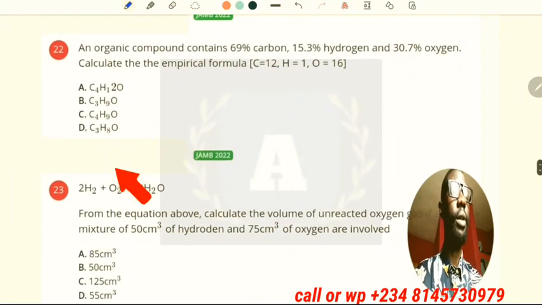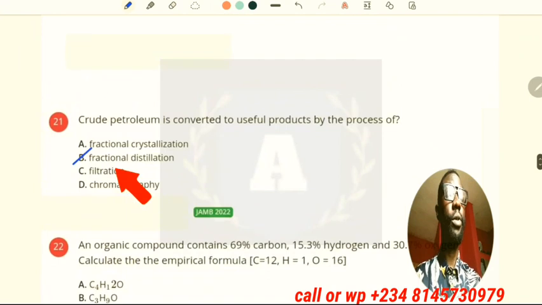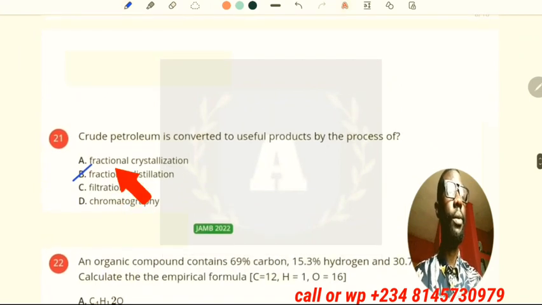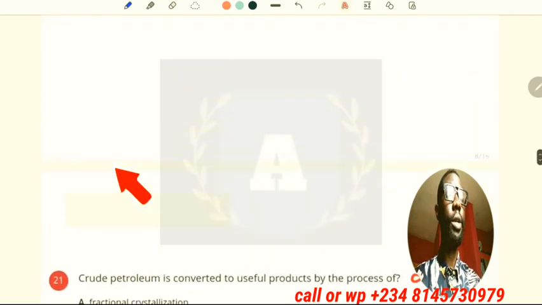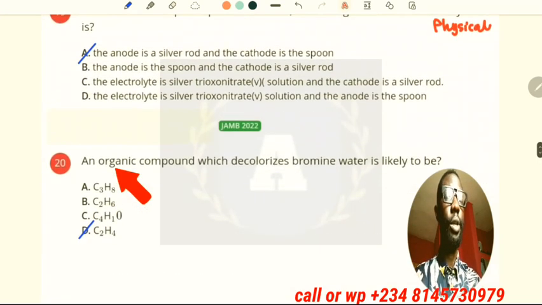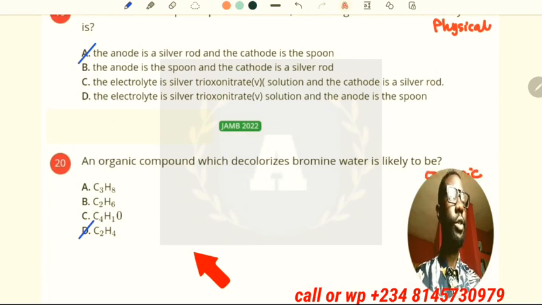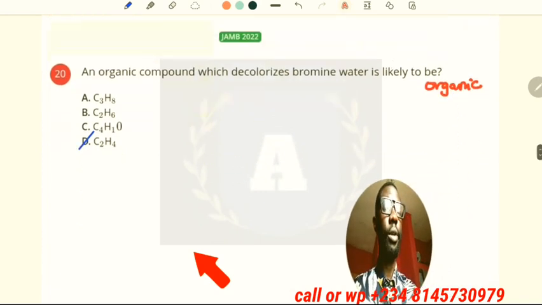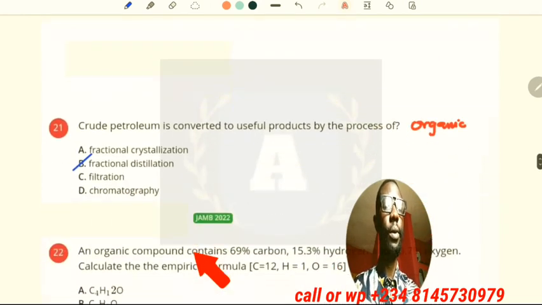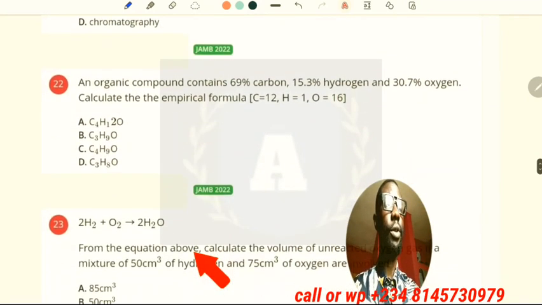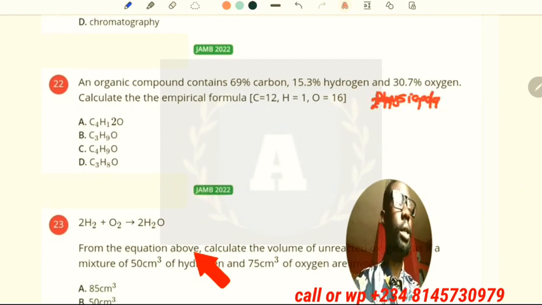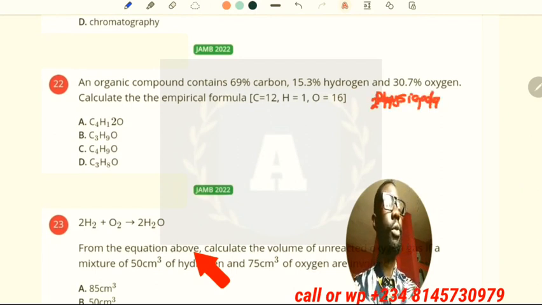Before the next question, this equally is an organic chemistry question, and the previous one is also an organic chemistry question. So we quickly move to the next question, which I see to also be an organic chemistry question.